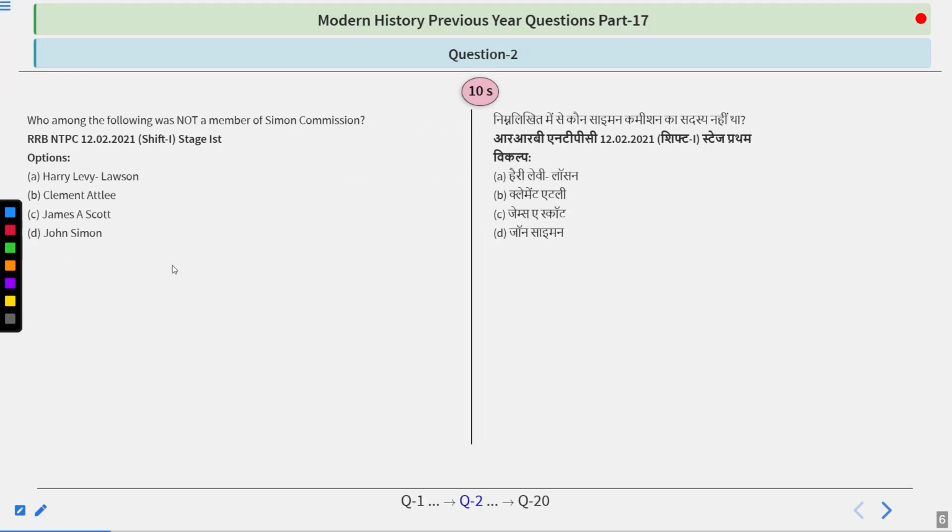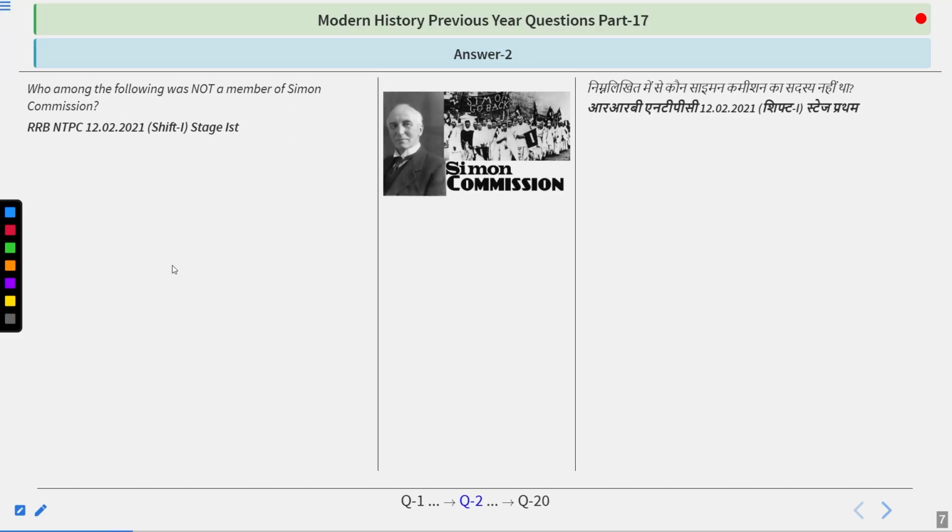Who among the following was not a member of Simon Commission? Options are Harry Levy Lawson, Clement Attlee, James A. Scott, John Simon. So think about it and try to find out the answer to this question. I guess if you have figured out the answer, then you have a deep knowledge of history. The answer is James A.